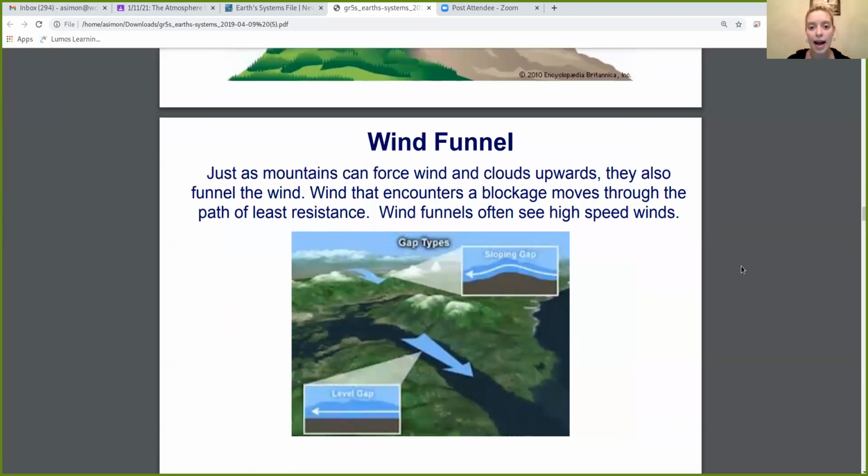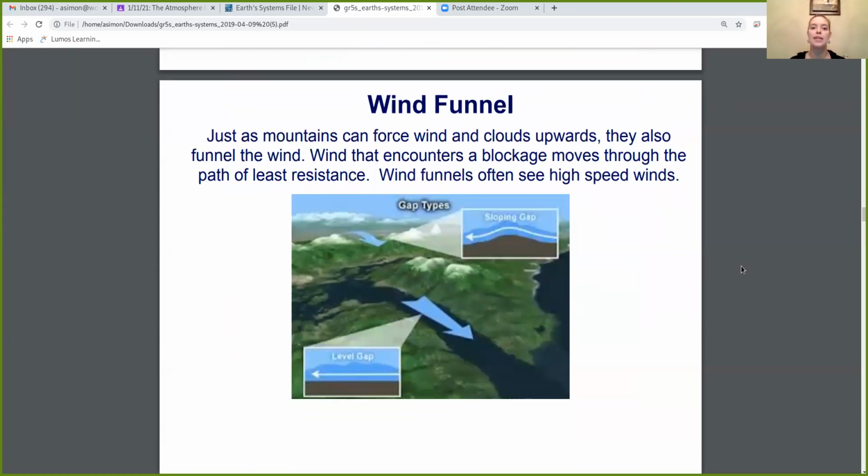All right, and the last type of weather pattern we're going to talk about is something we call a wind funnel. A wind funnel is when mountains, just as mountains can force wind and clouds upward, they also can funnel the wind. So wind with mountains can go upwards, but it can also go through the mountain and create kind of like a funnel. Wind that encounters a blockage moves through the path of least resistance. Wind funnels often see high speeds.